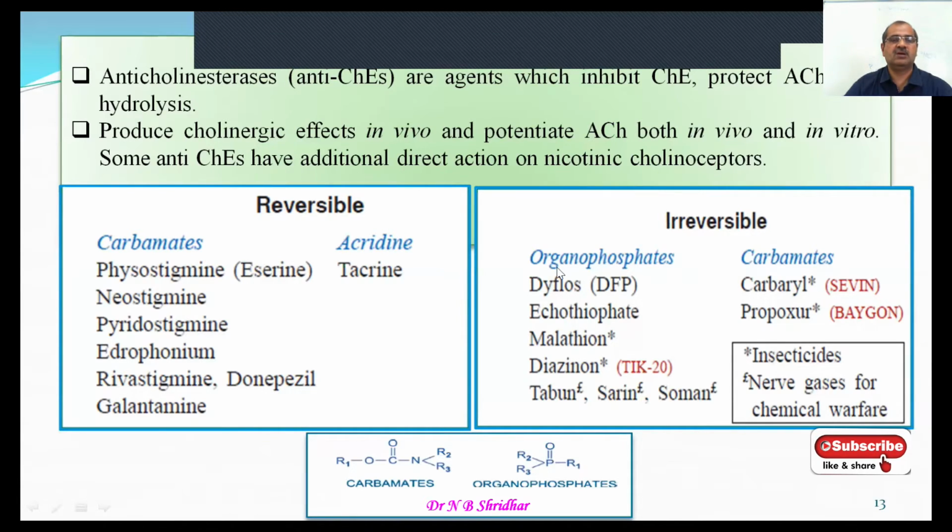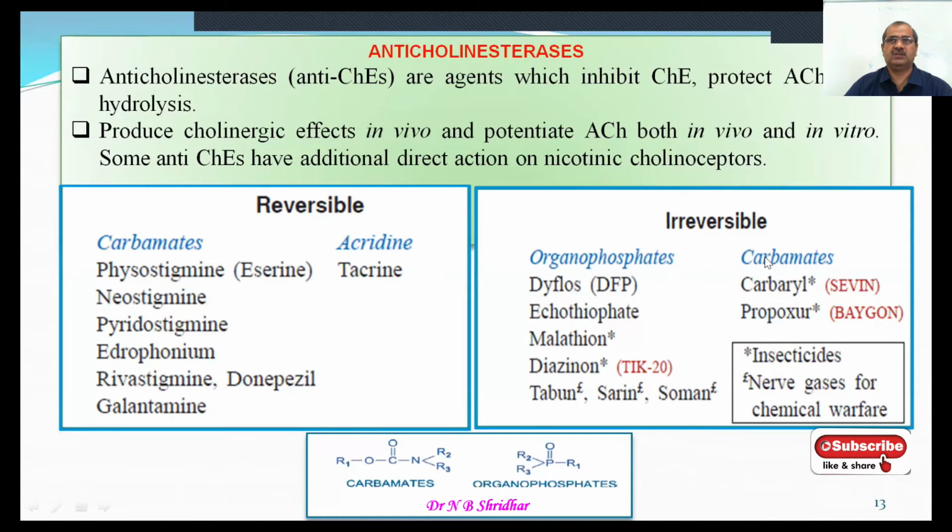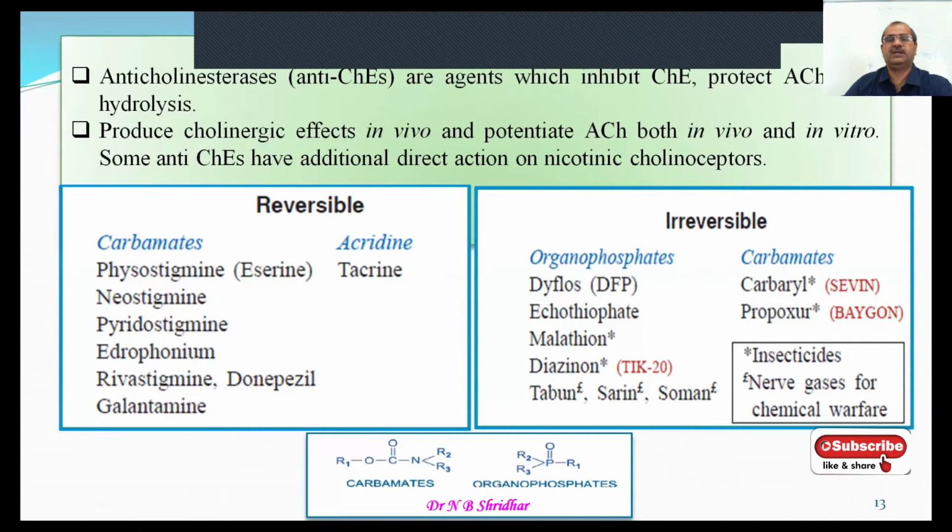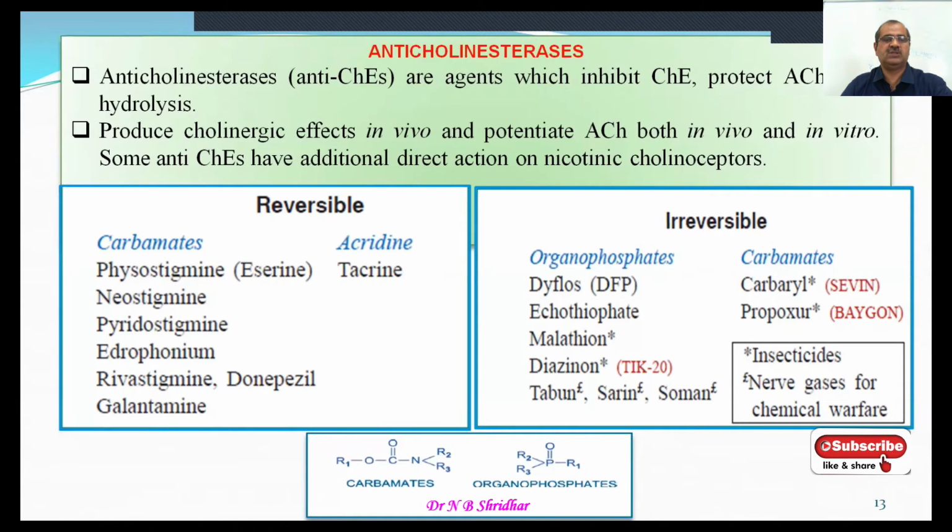Once again, the OPCs and some of the carbamates are irreversible acetylcholinesterase inhibitors. Diisopropyl fluorophosphate, or DFP, is one of the important organophosphorus compounds which irreversibly blocks the acetylcholinesterase enzyme.